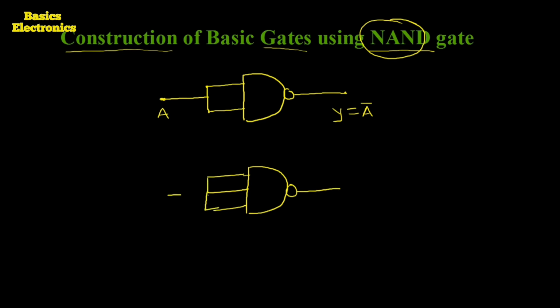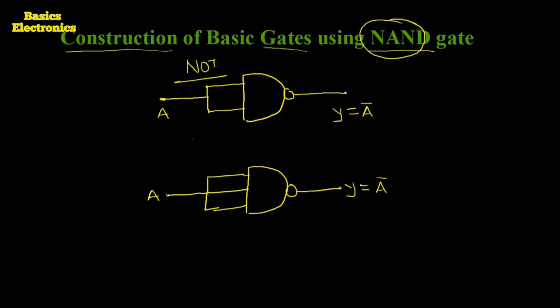Here is the common input A, and the output is Y equals A complement. If we have a 4 input NAND gate, we can also realize the NOT gate. Just short the input terminals so we can apply the common input. So this is how the NOT gate can be constructed using the NAND gate only.